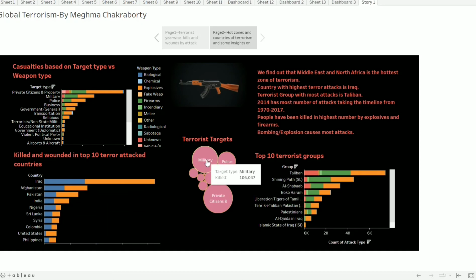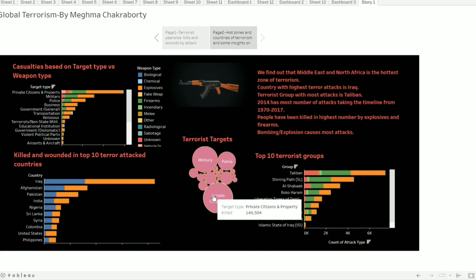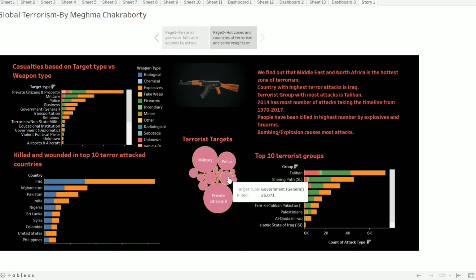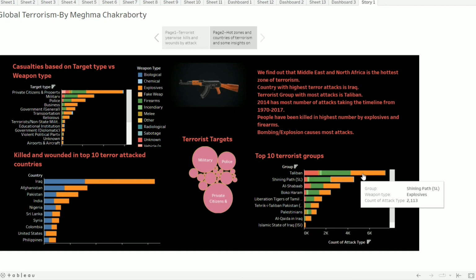Then there are the terrorist targets. The terrorist target for private citizen and property is the highest number. Terrorists target the private citizen most, then the military, then police, government, general business, transportation, and so on. Then there are the top 10 terrorist groups which are very active. Firstly, it is the Taliban, and then the Shining Path, the Al Shabaab, and so on. And also, they attack mostly by explosives and firearms, as can be seen.